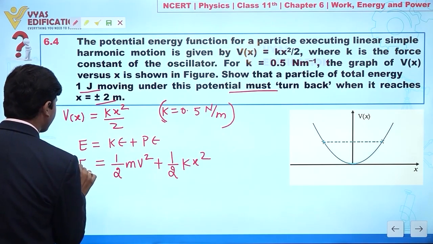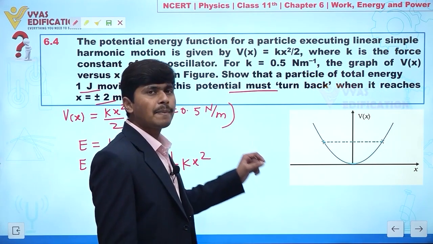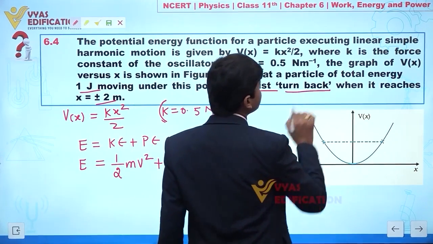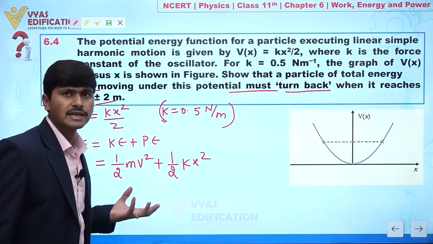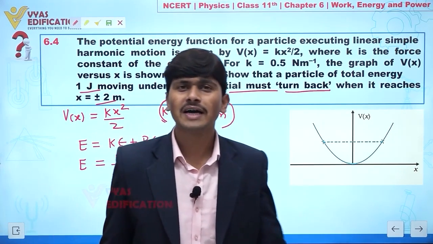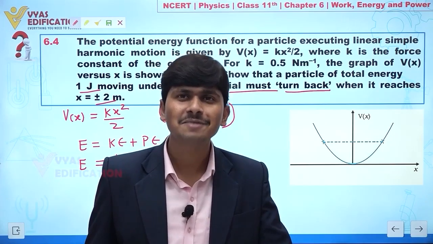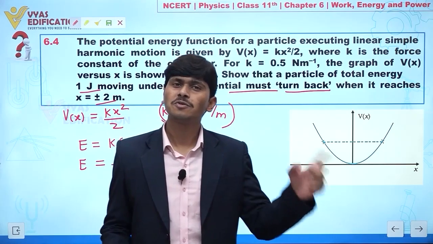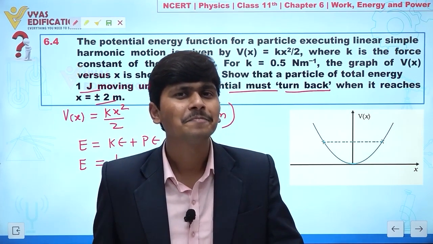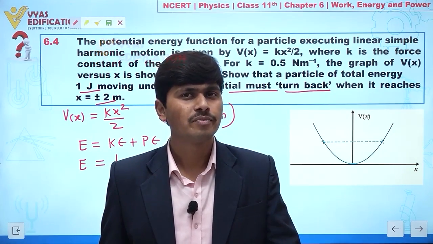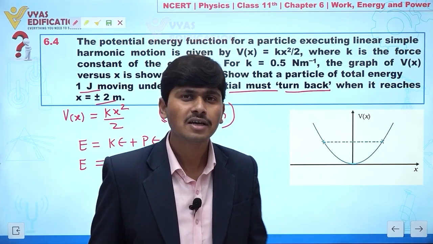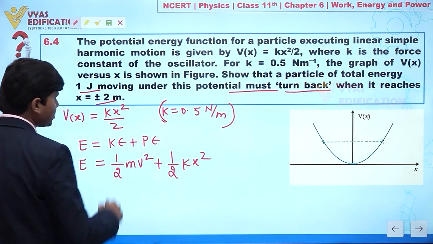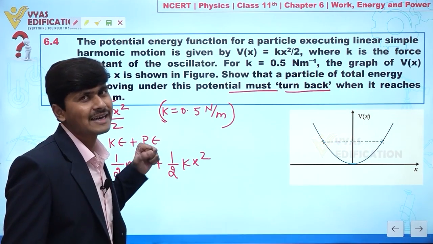Clear? Now in this question it is given a particle is having total energy 1 joule when it turns back. Turns back means, because this is an oscillator, in oscillation we will find particle velocity 0 at extreme positions, x equal to minus a, x equal to plus a. Clear? But at that time velocity is 0 but acceleration is maximum. So if we talk about velocity at extreme position, velocity is 0, it means kinetic energy is 0.